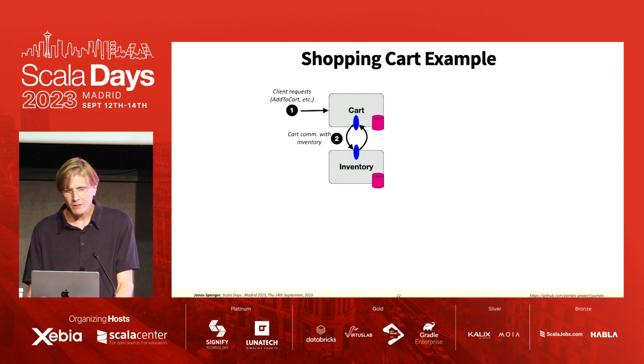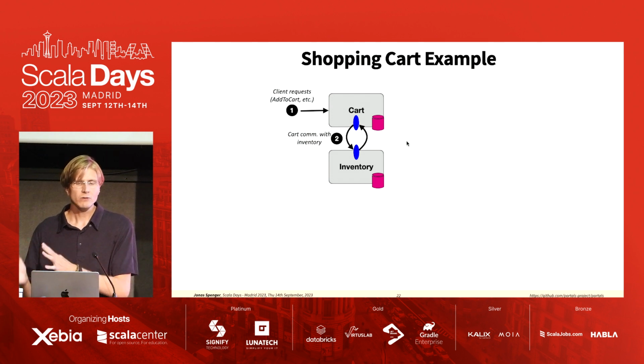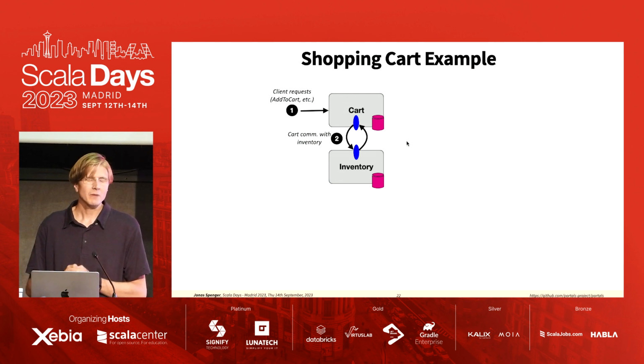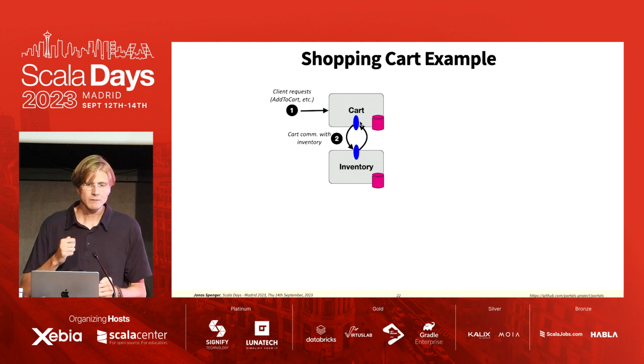The canonical shopping cart example consists of two services. We have a cart service, which consumes client requests to either add to cart, remove from cart, or check out an order. And we have an inventory service, which manages items in an inventory, so every item has a certain count in the inventory. In our example, the cart will consume these requests. For the add to cart event, it will have to check with the inventory if it can actually take this item out of the inventory and put it into the cart.